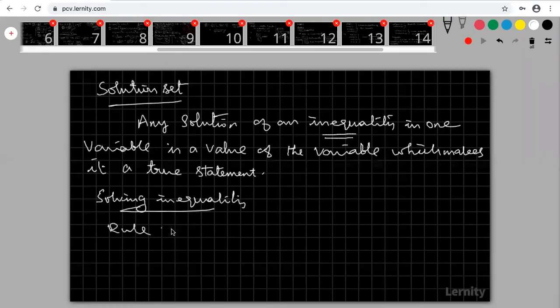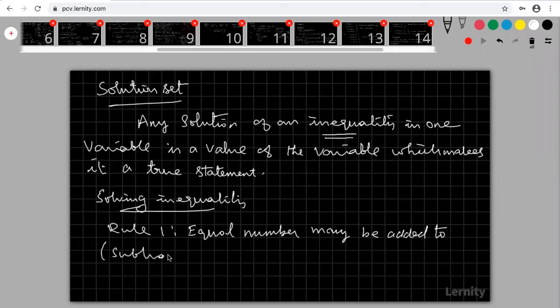Rule one: equal numbers may be added to or subtracted from both sides of an inequality.